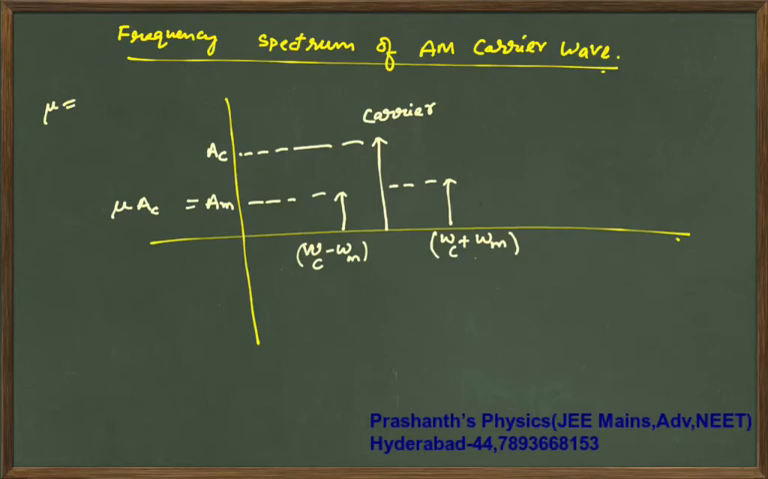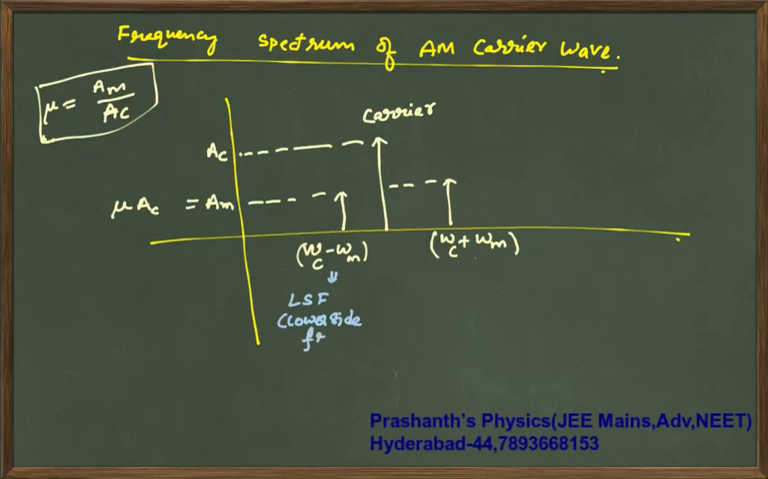mu times amplitude of carrier. So mu we have written, right? Mu is what? Amplitude of message signal by amplitude of carrier wave. So A_m is modulation index times A_carrier. Right? So this region is called the lower side frequency, LSF. And this side you can write USF, upper side frequency.